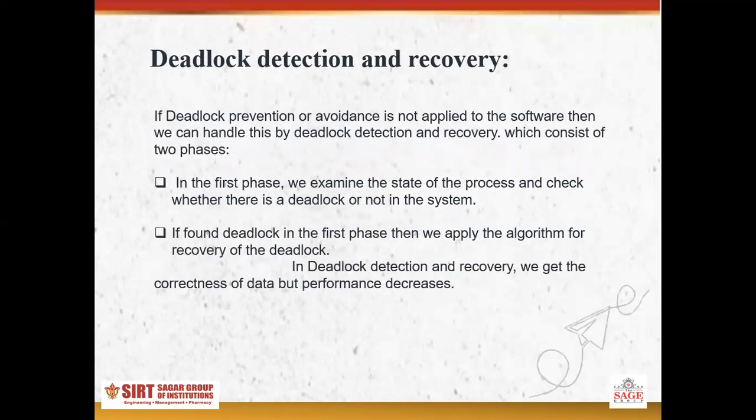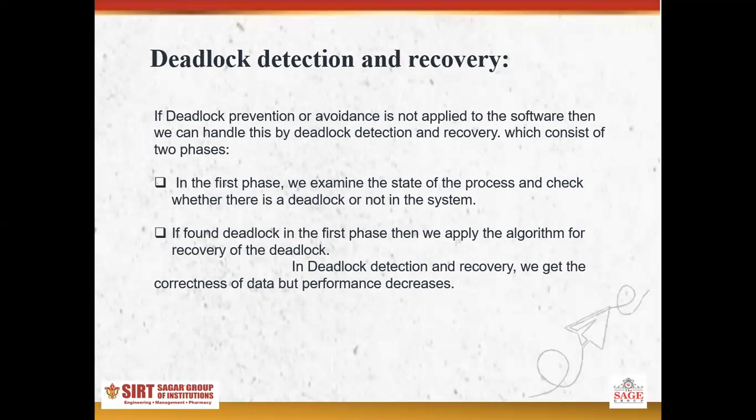Next is deadlock detection and recovery. If deadlock prevention or avoidance is not applicable to the software, then we can handle it by deadlock detection. There are two phases. In the first phase, we examine the state of the processes and check whether there is a deadlock in the system.